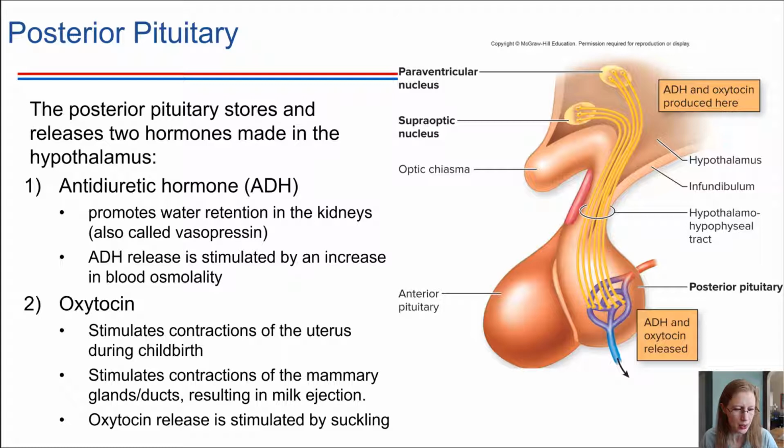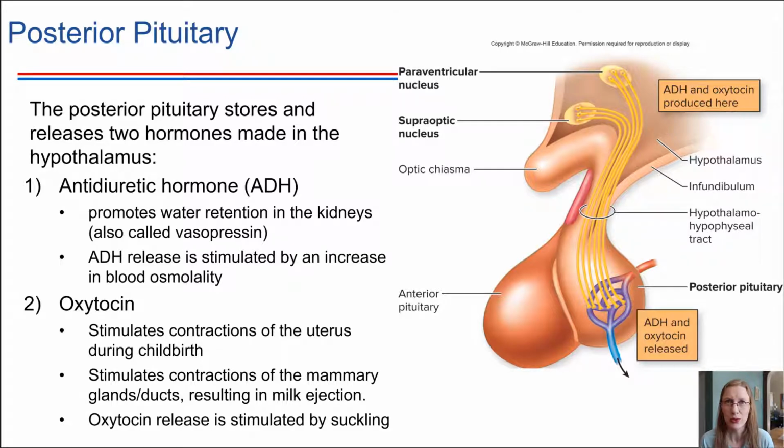Oxytocin is stored in the posterior pituitary. It's not always being released; there has to be some sort of stimulus that causes it to be released. It is actually the baby sucking that sends a sensory neuron signal up to the brain. Then the hypothalamus causes the posterior pituitary to release oxytocin, and that oxytocin travels through the bloodstream and causes milk to be released.